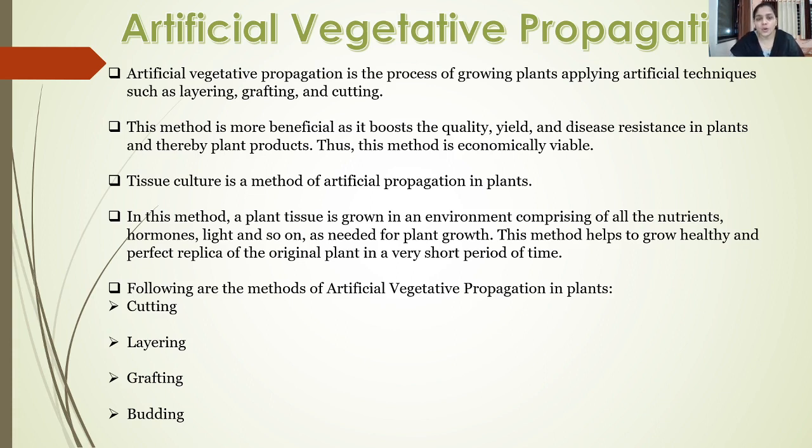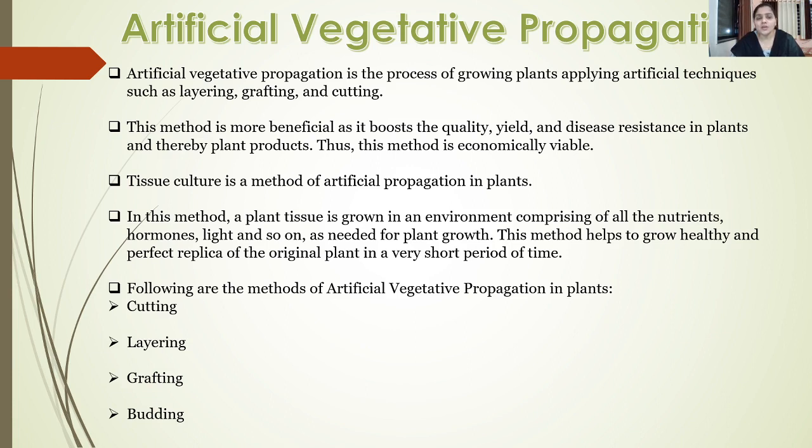As we all know, vegetative propagation is a type of propagation in which the vegetative parts, such as the roots, stem, and the leaves, are utilized in the process of reproduction. Now, this vegetative propagation can occur in two ways. First is the natural vegetative propagation, and the second one is the artificial vegetative propagation. Natural vegetative propagation occurs naturally in nature.